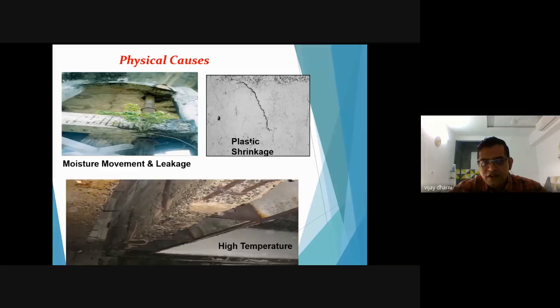Plastic shrinkage. When you are casting concrete, at that time if you are not taking proper care, then also such kinds of plastic shrinkage cracks will appear on your concrete surface. Due to very high temperature, this concrete is affected, and it leads to changes in the reinforcement. So you will see that due to high temperature, the concrete bonding is affected.